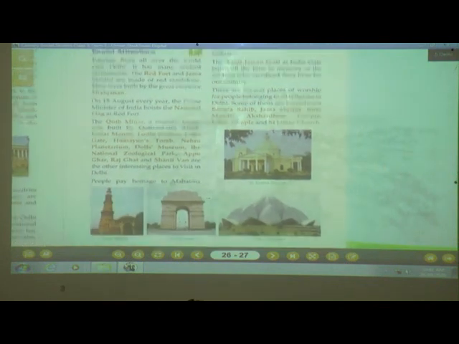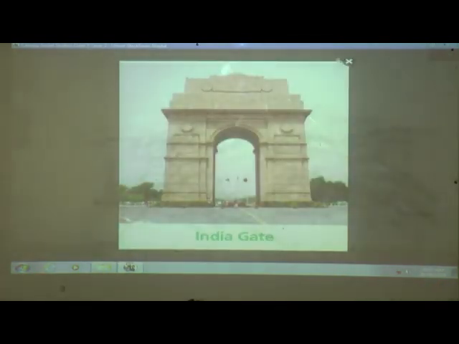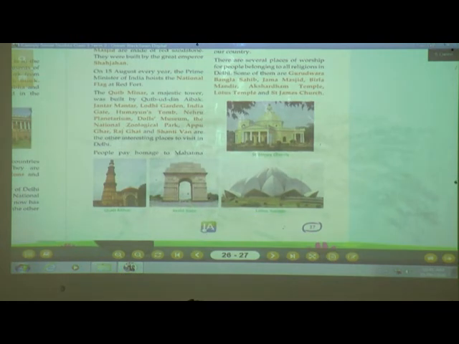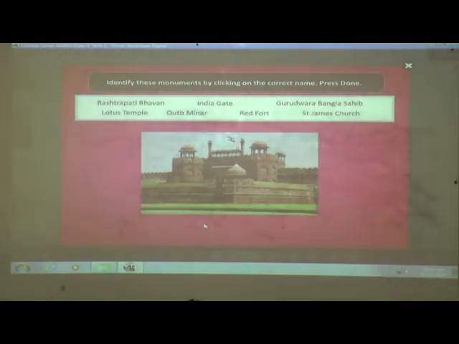Now let's see some interactive tasks. Okay children, what you are going to do is identify the monument by clicking on the correct name, and then press done. What names are given?